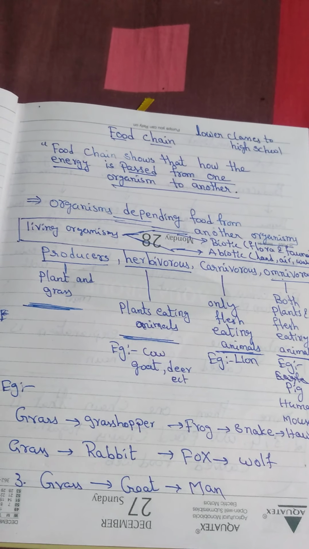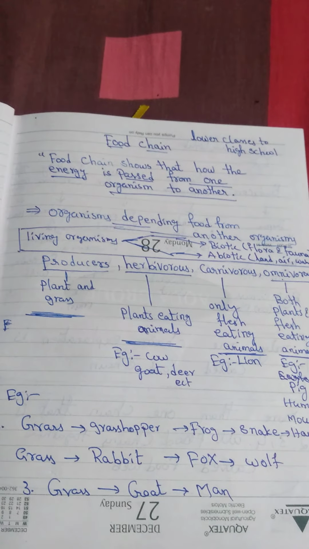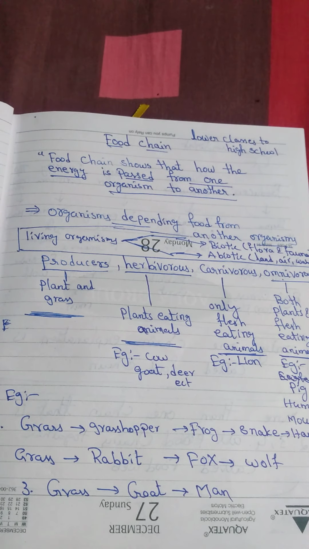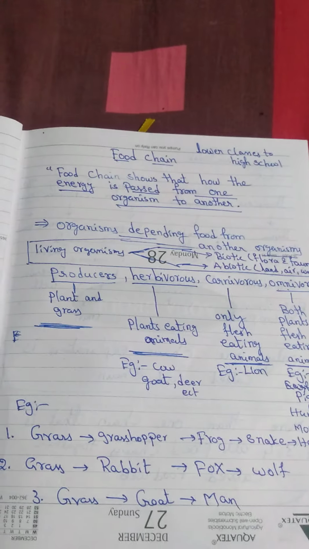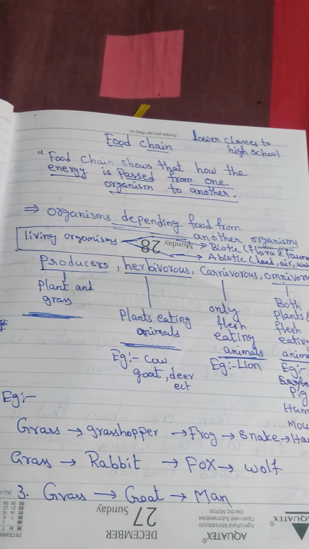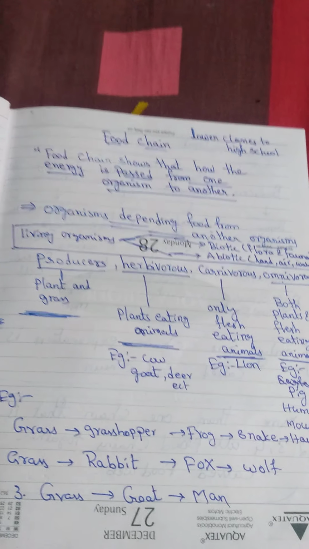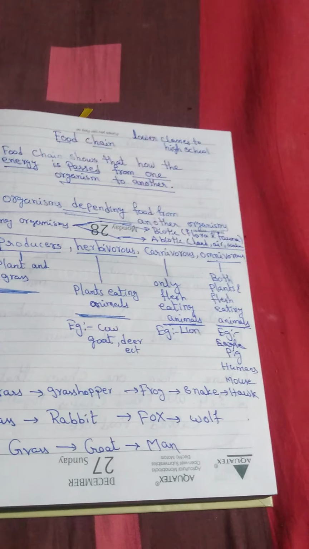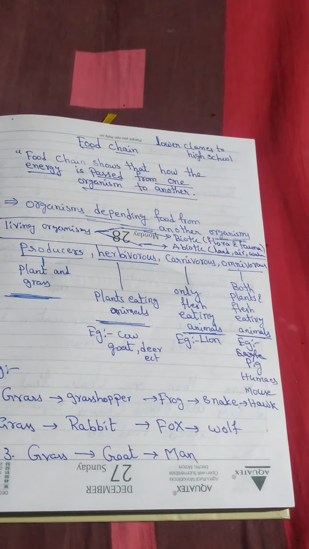Actually, living organisms or components are of two types: one is biotic components, another is abiotic components. Bio means life, and biotic means living organisms. They are nothing but flora and fauna. Flora, you all know, is plants, and fauna is animals. Both are explained under biotic components. Abiotic components are those which don't have life but are present in nature, like land, air, and water.